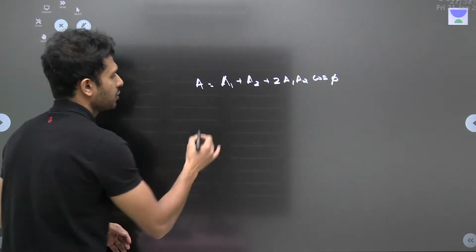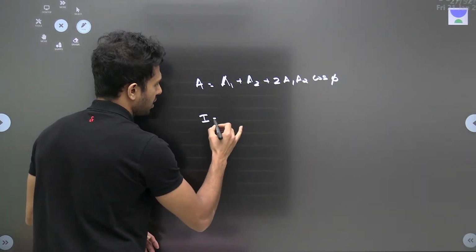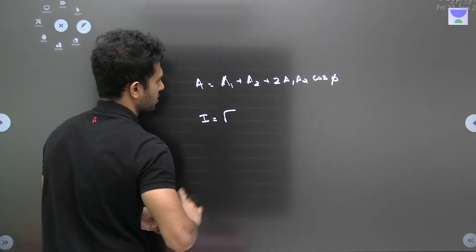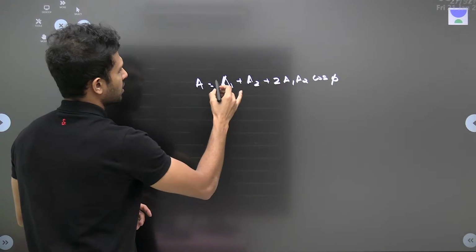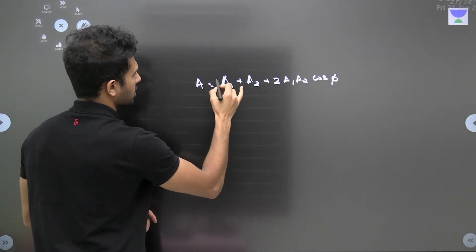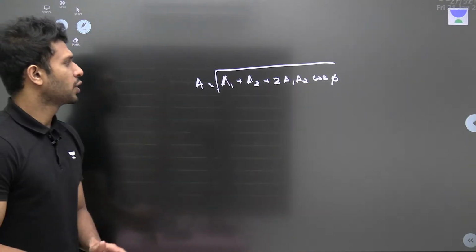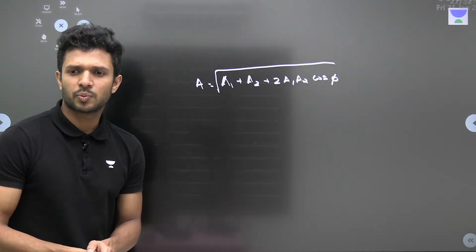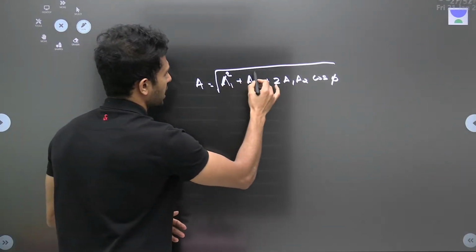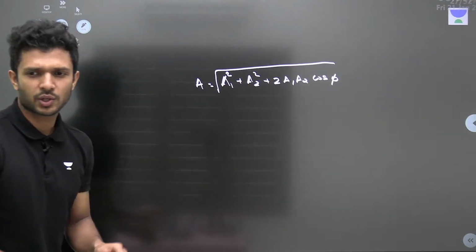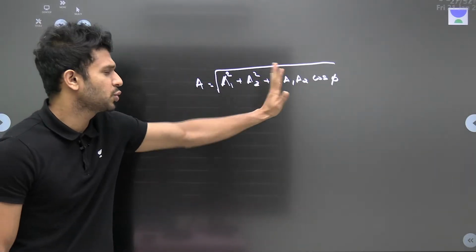Okay. Similarly, what will be the formula to find the intensity? I will be equal to... Sorry, it should be squares. I made a small mistake. A is equal to root of A1 square plus A2 square plus 2 A1 A2 cos phi.